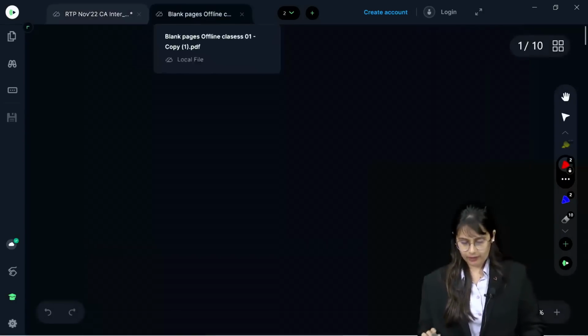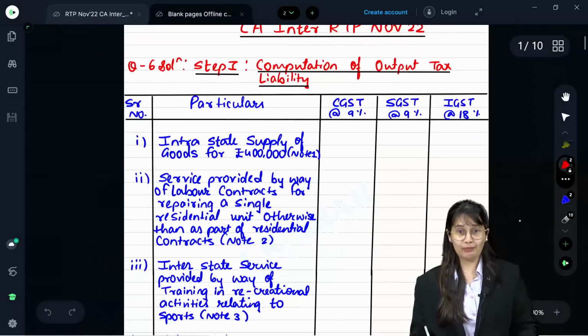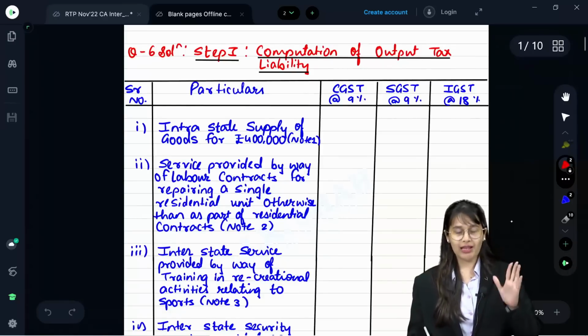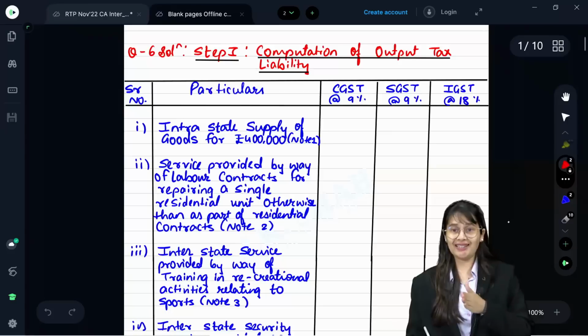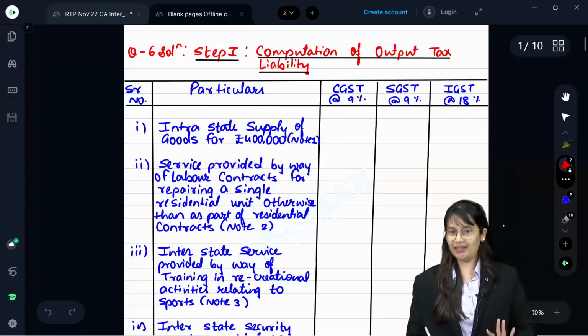Okay. Now I have kept format ready so that we don't waste much of time. But this is how you can solve. Computation of output tax liability is your step 1, in which serial number, particulars, CGST, SGST, IGST, I have written 9%, 9%, 18%. Why? Because in entire sum only one rate is there.